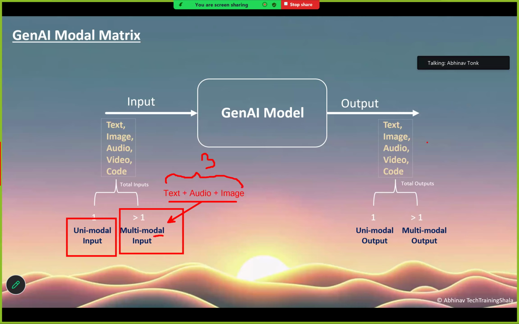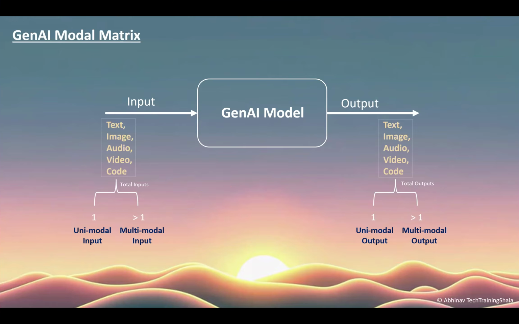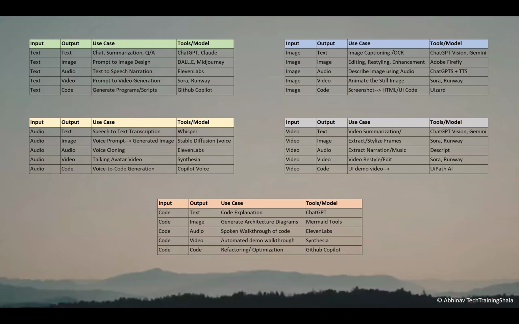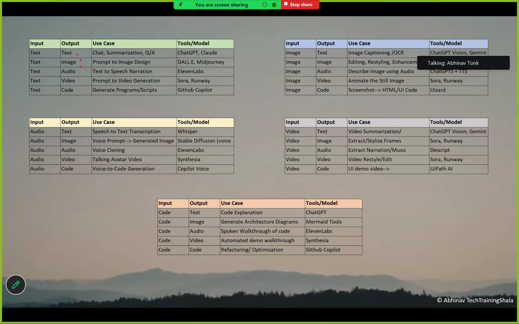Now when we talk about output, output can also be text, image, audio, video, code, right? And the data type of the output generated can be either one or more than one. If it is one, then it's a unimodal output. Here also we have seen the example where just one type of output is getting generated, because we want to drill down to every possibility. That is why we have taken just one type of input and one type of output in one row.